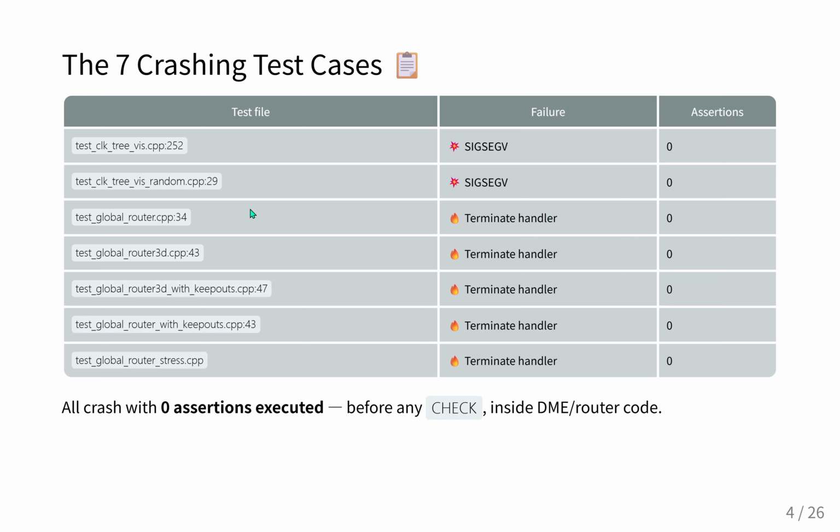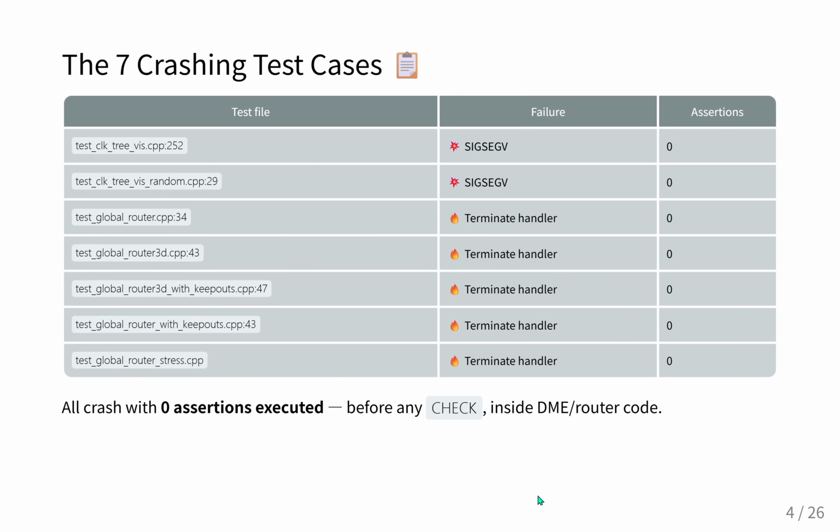But the critical piece of evidence here, the detail that instantly elevates this from a standard bug to a systemic failure, is that all 7 of these crashes happened with exactly 0 assertions executed. Wow. Which is incredibly telling, right? Exactly. Because if 0 assertions are executing, that means the crashes happen well before the testing framework even takes control of the execution thread. Yes, the runtime is basically blowing up during static initialization or maybe dependency injection deep inside the device modeling engine and router code. So the actual tests never even get to run. Precisely. If the source code itself hasn't changed, but the program is crashing before main or the test runner is even properly initialized, you aren't looking at a logic error. You are looking at a fundamental environment breakdown.